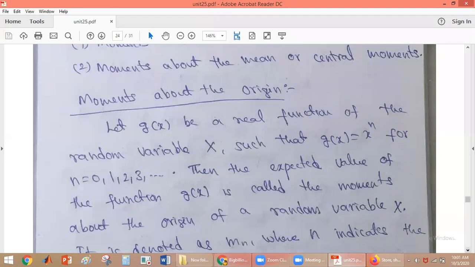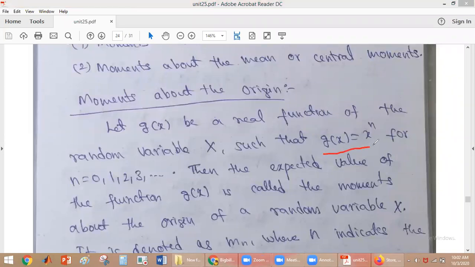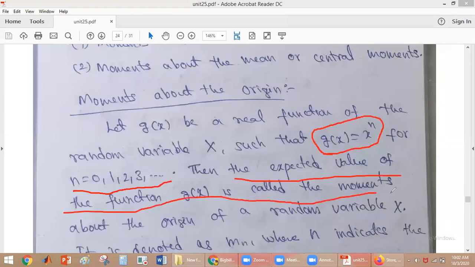So here, g of x is a real function of a random variable x, and g of x is defined such that g of x is equal to x power n, where n value is varying from 0, 1, 2, 3, and so on. Then the expected value of the function g of x is called moments about the origin of the random variable x.